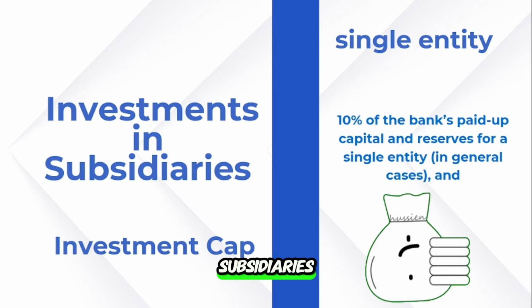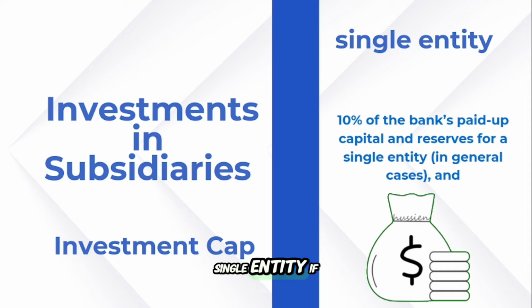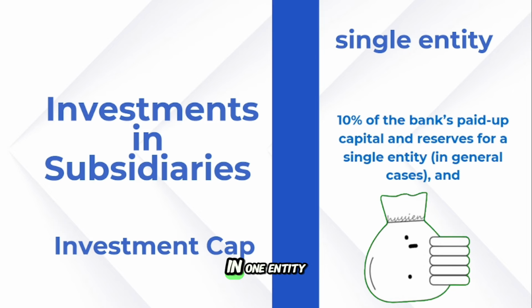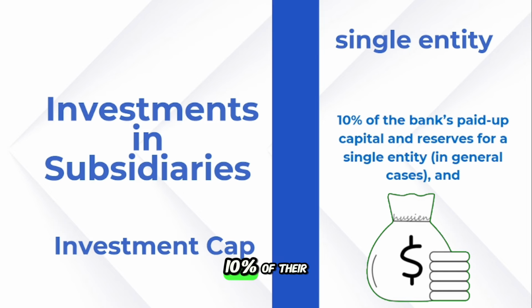Now, investing in only subsidiaries, a single entity. The previous one was for the subsidiaries and other companies, the overall limit we have already discussed. Investing in subsidiaries, where the bank should have more than 50% voting share. In one entity, they can invest 10% of the paid up capital. For example, if one bank's paid up capital is 100 crores, they can invest 10%, meaning 10 crores.